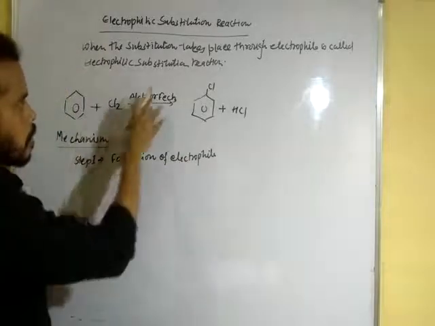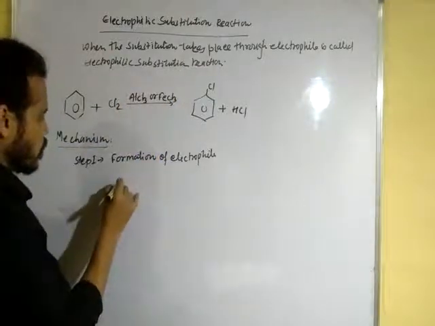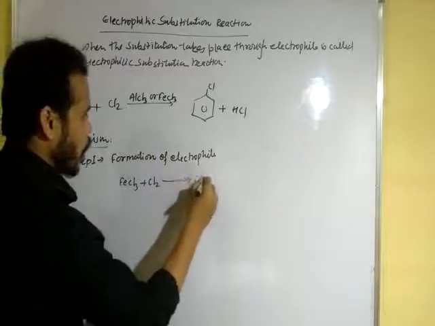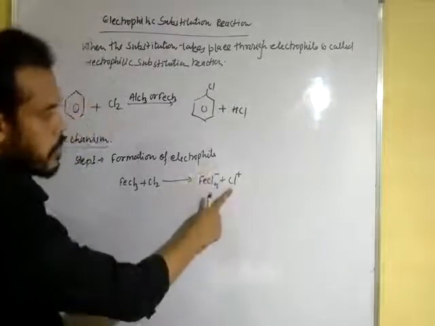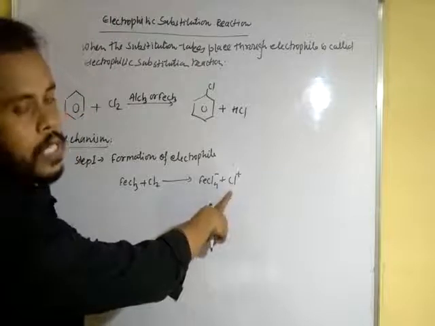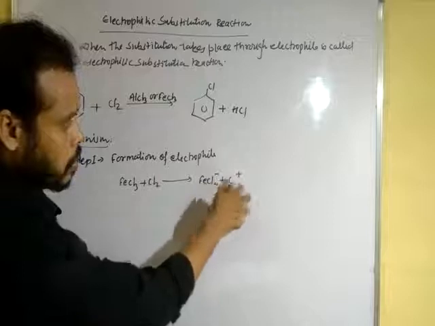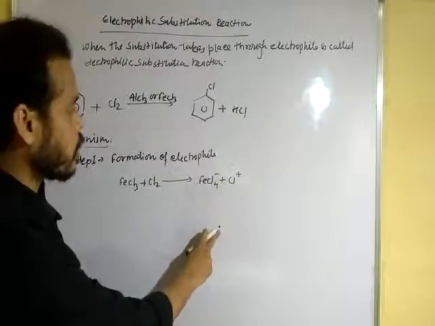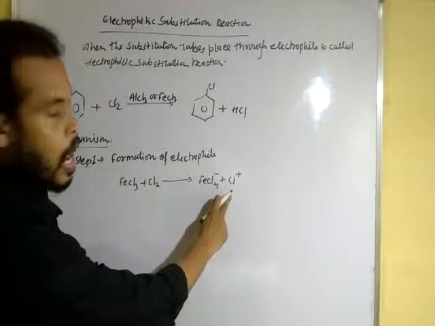In this reaction, the carrier FeCl3 reacts with chlorine to form FeCl4 negative and the chloronium ion. This is an electrophile because it is deficient in electrons. You can see this from the positive charge on it. The name of this electrophile is chloronium ion.